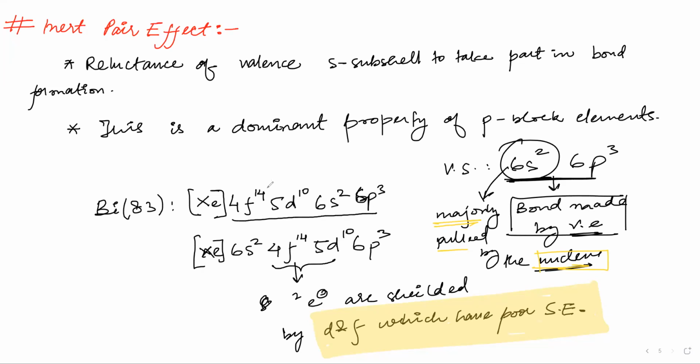Oh, this one we have just put in this way: 4f will be the innermost shell, then 5d will be the next. These two are equivalent. You can write any one of them. Both of them are equivalent. There is no difference here. This can also be represented this way, when we show the valence shell as the last one. These both are equivalent. You don't have to worry. But always do it this way.